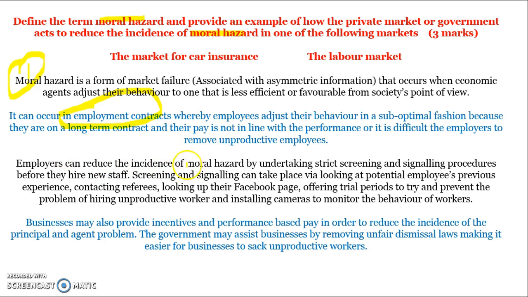Employers can reduce the incidence of moral hazard through screening and signalling procedures. So, for example, they can look at their experience, contact referees, look up their Facebook page, trial periods, installing cameras. They can also pay people based on performance. All of this stuff will try and reduce the incidence of moral hazard once they're hired because they'll work to their potential.